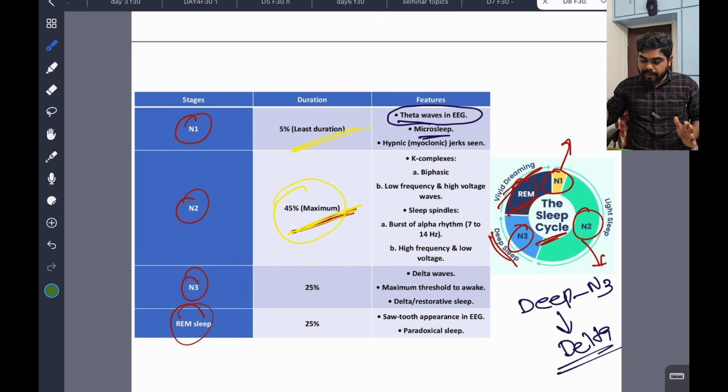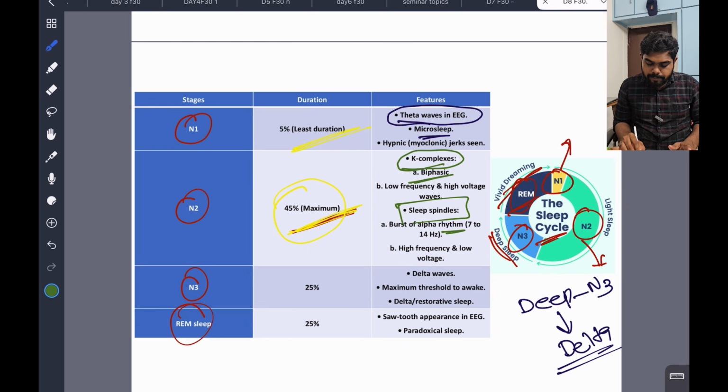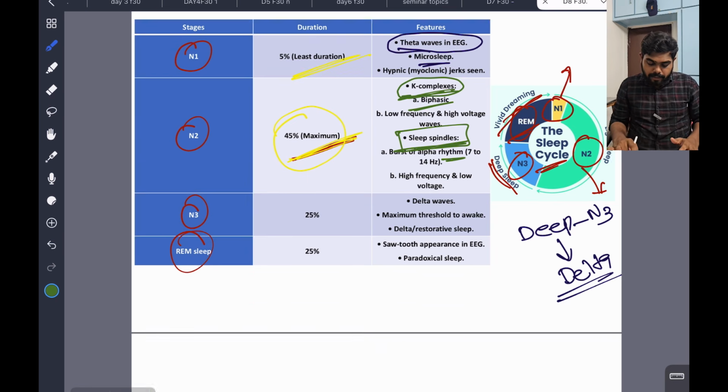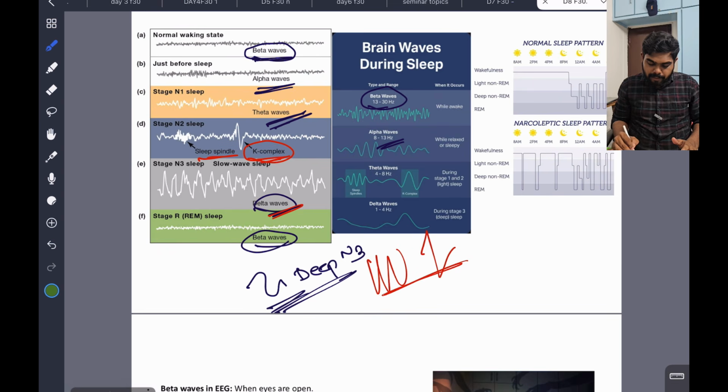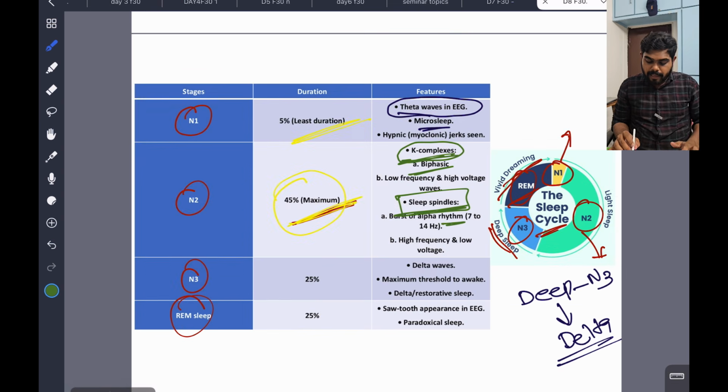Now coming to the N2 stage. N1 crossed, you are in N2, which is the longest, and it is a light sleep. So what happened in N2? We have something called K complexes, and they are biphasic. Bursts of alpha rhythms are also present. K complexes are biphasic, and they are low frequency, high voltage.